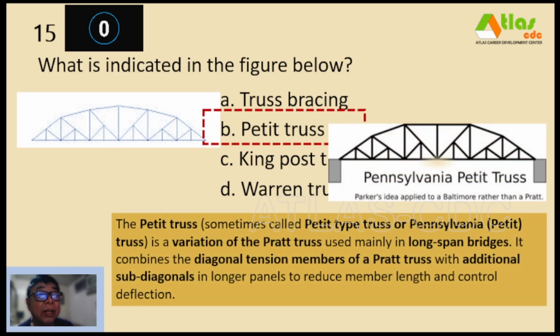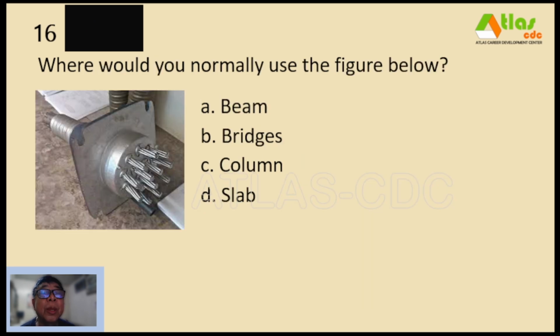So the petite truss, or sometimes called the petite type truss or Pennsylvania petite truss, is a variation of the Pratt truss, used mainly in long-span bridges. It combines the diagonal tension members of a Pratt truss with additional sub-diagonals in longer panels to reduce member length and control deflection.